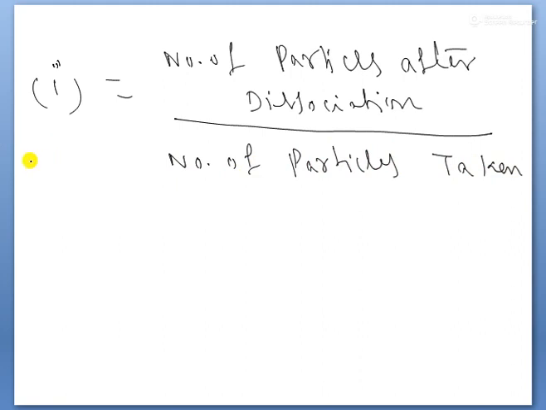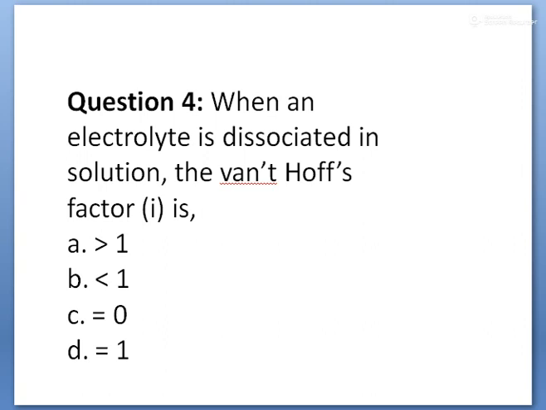So now whenever an electrolyte dissociates in solution, what happens? The number of particles increases. Therefore, the Van 't Hoff factor value, what happens children? Greater than 1. So that is why the correct option, children, is greater than 1 only. Always in dissociation of the particles, the Van 't Hoff factor value is greater than 1. Whenever there is association of the particles, the Van 't Hoff factor is less than 1. Here there is no association, no dissociation of the particles, the Van 't Hoff factor i is equal to 1. i is equal to 1 means this is an ideal solution.